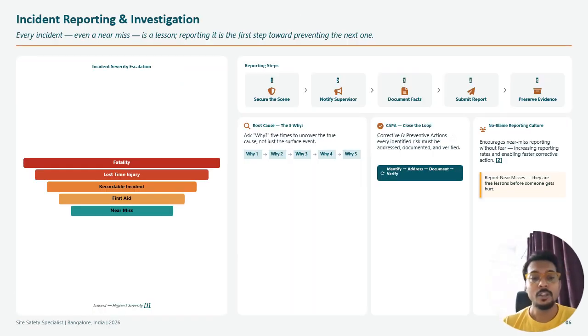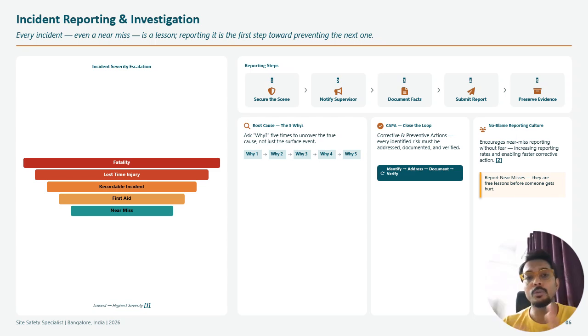Incident reporting. So how do we handle incident reporting? On the left hand side you can see near miss, first aid, recordable incident, lost time. Nothing happened, but the employee didn't work properly, so at that time we consider it as lost time. And fatalities, if some unavoidable situation happens. So incident severity is this way.